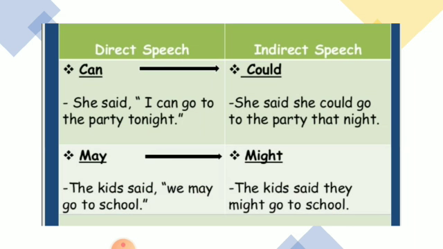Now next one, may turns into might. The kid said, comma, inverted commas begin, "We may go to school." The kid said that they might go to school.